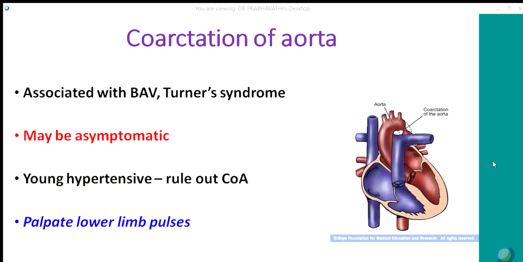Finally, coarctation of aorta, usually associated with bicuspid aortic valve and Turner syndrome, may be asymptomatic during early childhood. Some of them may present with heart failure in early life, as I already mentioned, but it may be incidentally detected when you check blood pressure. In young hypertensives, always rule out coarctation of aorta. I once again emphasize, look for the lower limb pulses and lower limb blood pressure whenever you come across a young hypertensive.